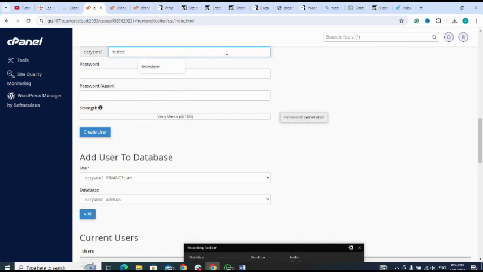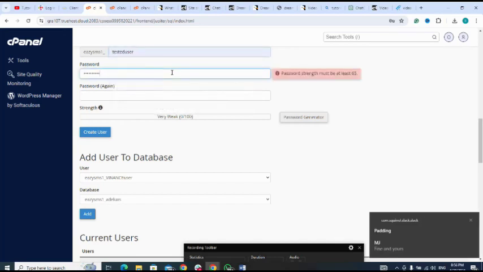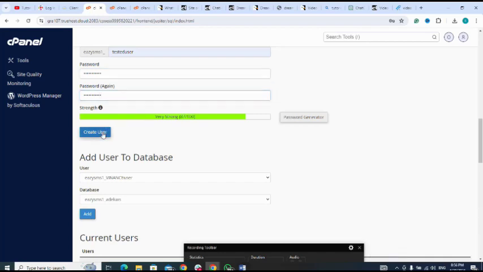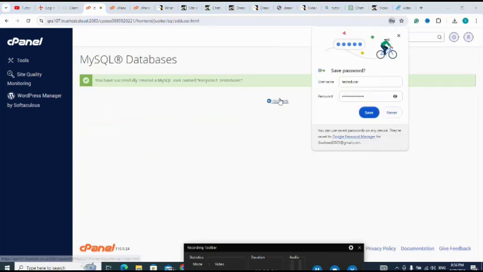Pasted. Then create database. Created. I click on go back again.